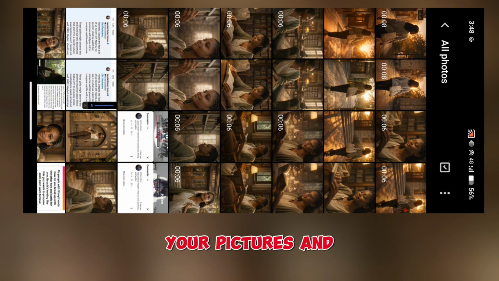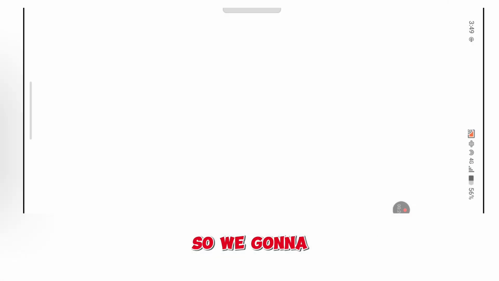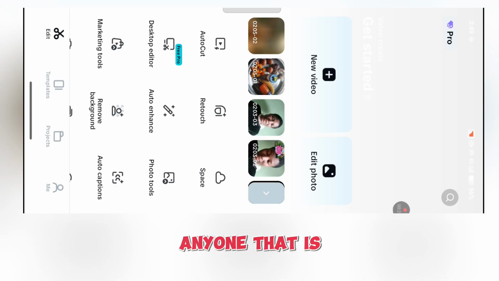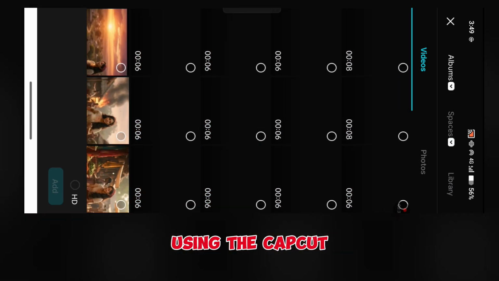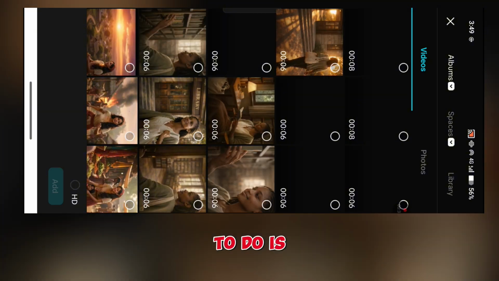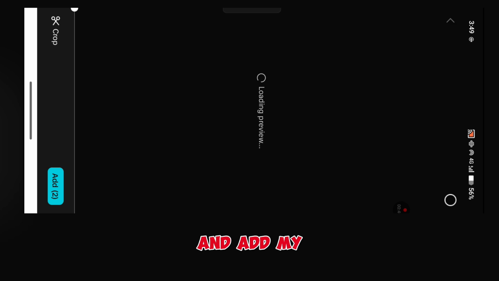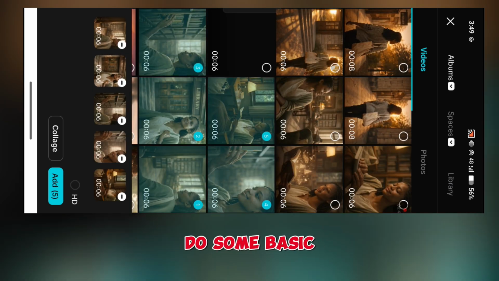After generating all your pictures and animating them, the next thing is to move over to your editing app. So we're gonna be using CapCut, okay? You can use your CapCut, you can use your InShot, you can use anyone that is easy for you. So I'll be using the CapCut. All I have to do is upload all my videos into it and add my voiceover if I want to add anything, do some basic editing.